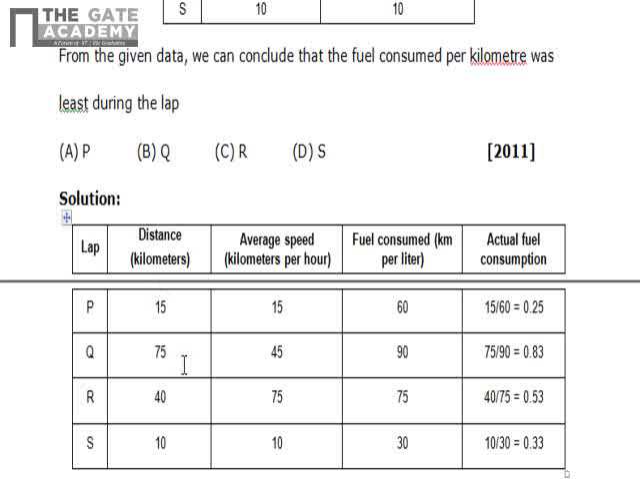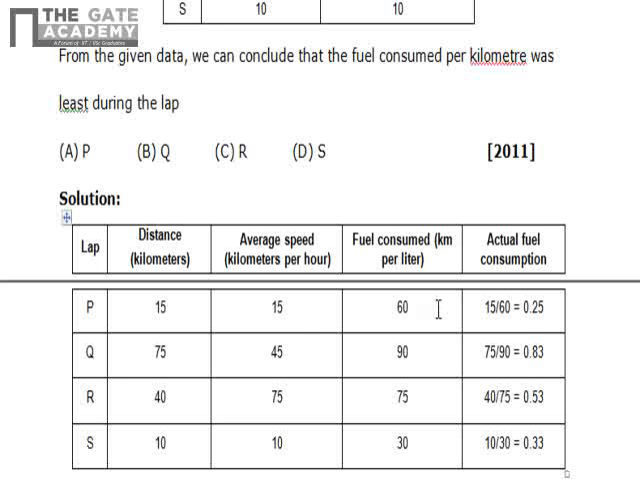Distance is given, average speed is given. So based on this average speed, you have to read the graph and find the fuel consumed. Based on these average speeds, the values are like this: for 15 it is 60, for 45 it is 90, for 75 it is 75, for 10 it is 30. So this is the fuel efficiency, that is kilometers per liter.